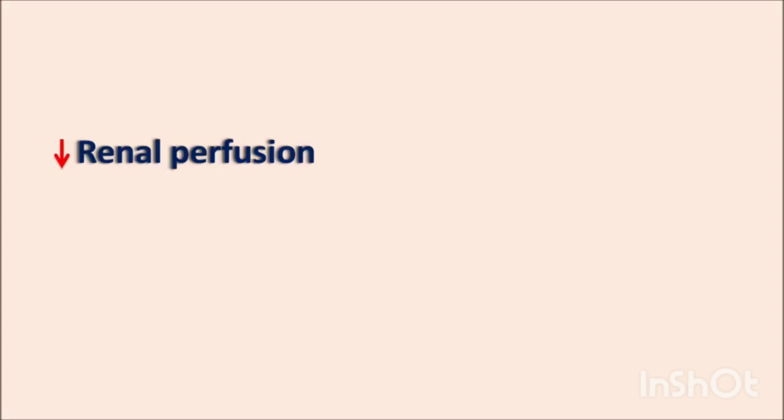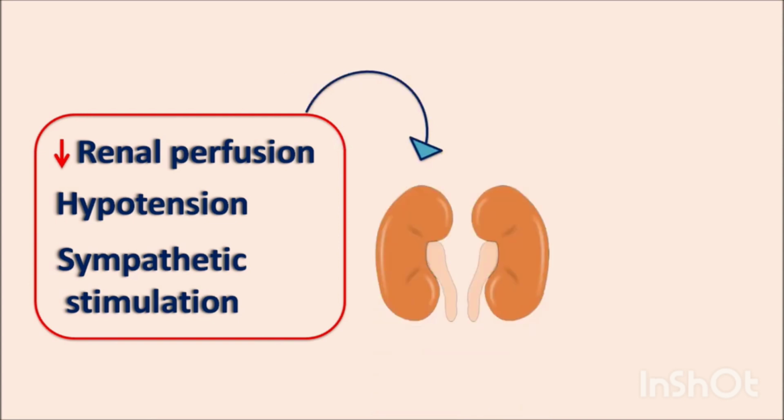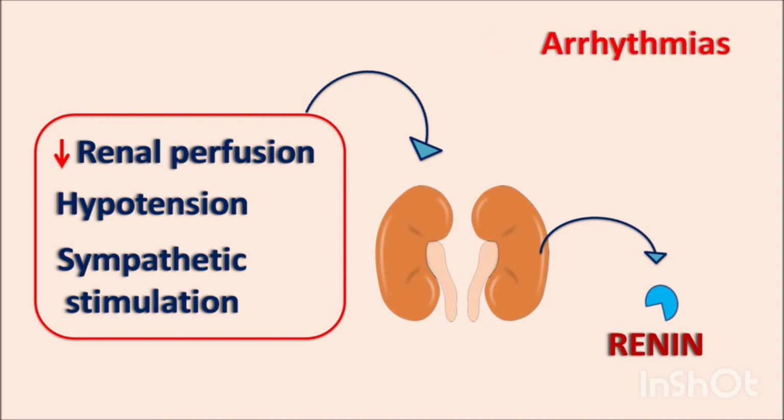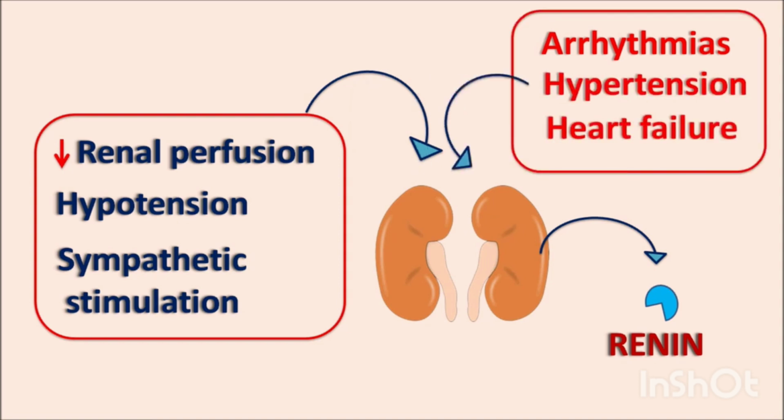When there is decreased renal perfusion pressure and other conditions like hypotension and sympathetic stimulation, renin is released from the kidneys, from the distal tubules. This renin has proteolytic activity and cleaves peptides, releasing angiotensin 1, which causes vasoconstriction. In this way, renin increases vasoconstriction and renal perfusion pressure. Clinically, it can cause arrhythmias, hypertension and heart failure associated with the renin-angiotensin system.